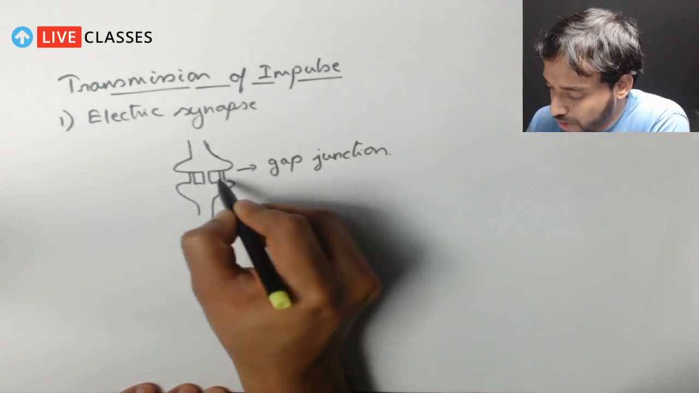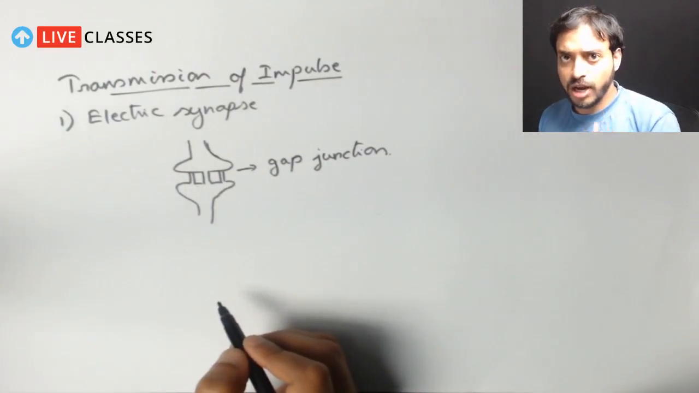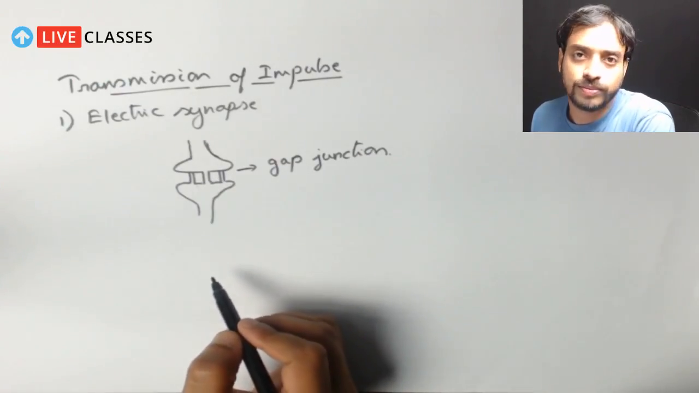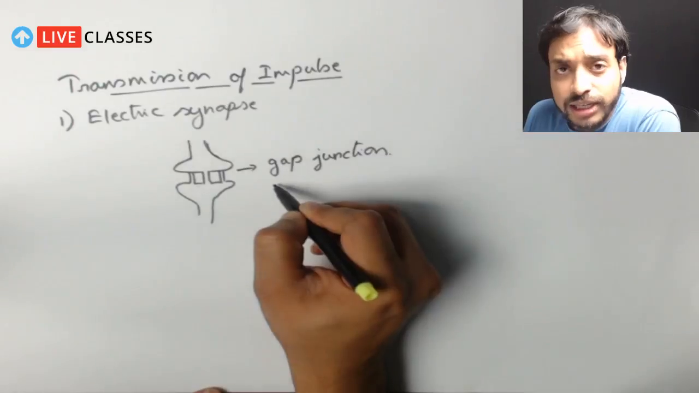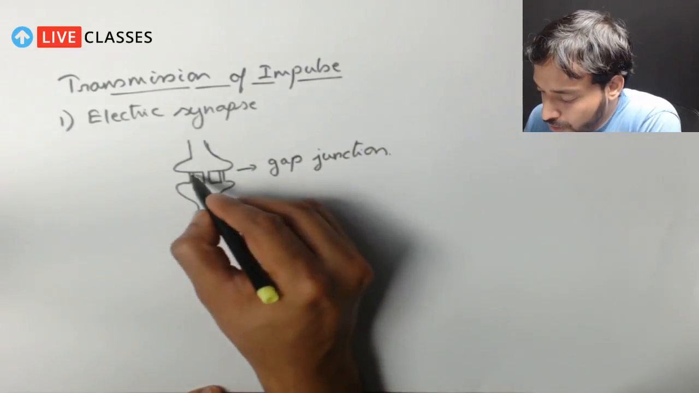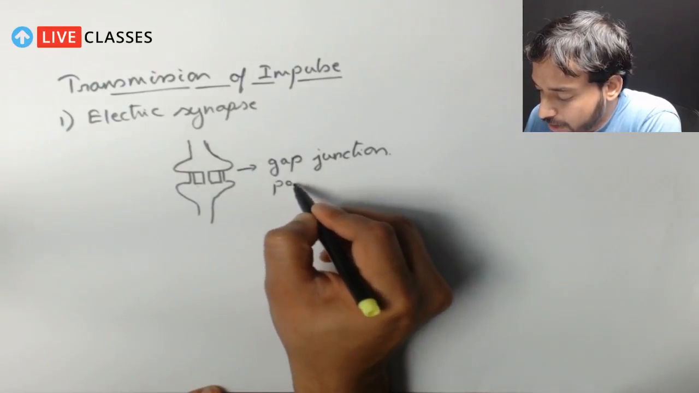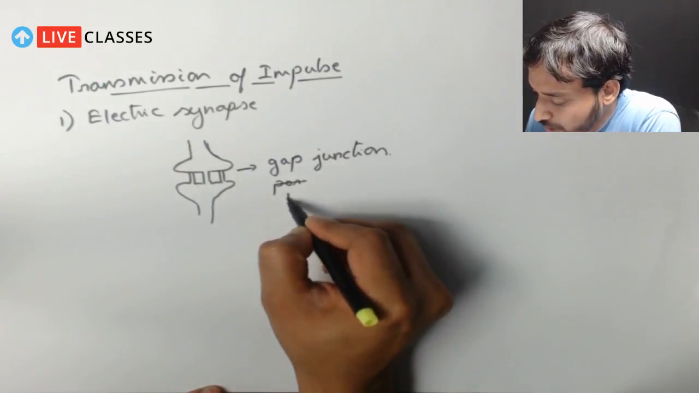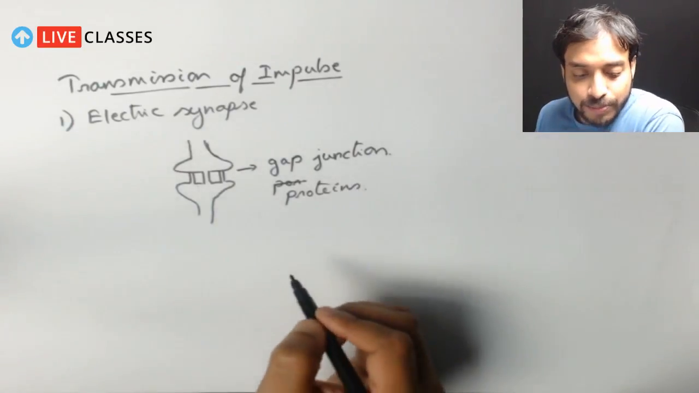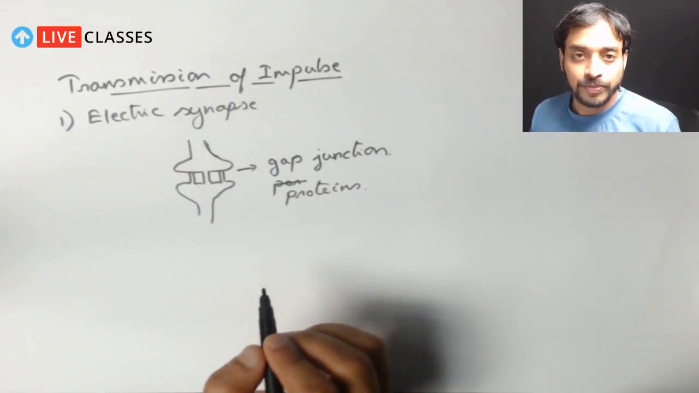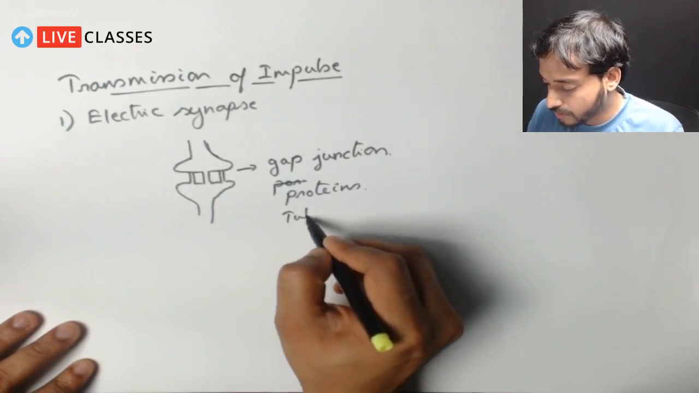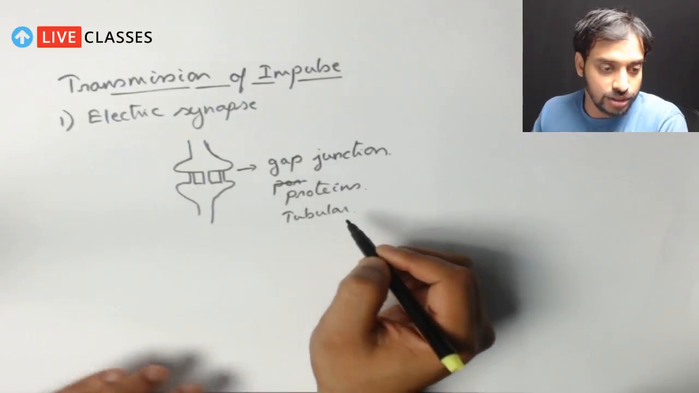Gap junction. So these are called the gap junction. Now the question is, are these gap junctions part of the neuron? What do you think? Actually, these are not neurons, because they are nothing but made up of proteins. So these are proteins, understand? There are certain proteins which actually help in the transmission. These are called the tubular proteins.